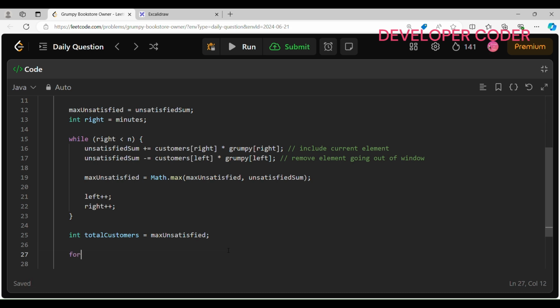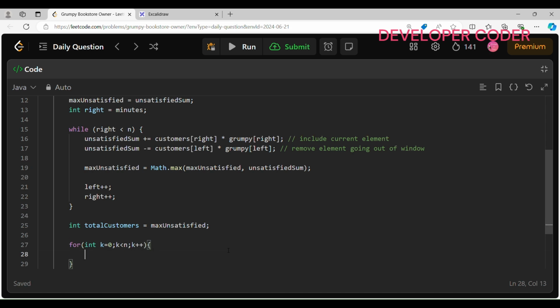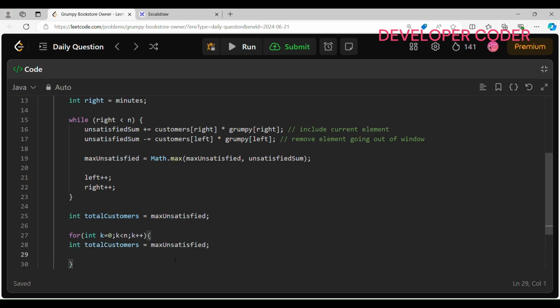So here I am going to run one loop for int k is equal to 0, k is less than n, and k plus plus. Inside this, in this total customers only I have to add, right? So total customers is equal to total customers plus the customers which are already satisfied.